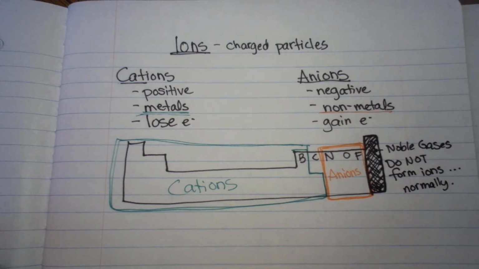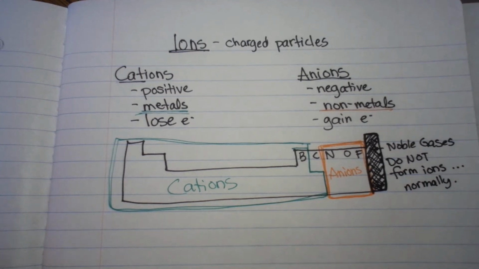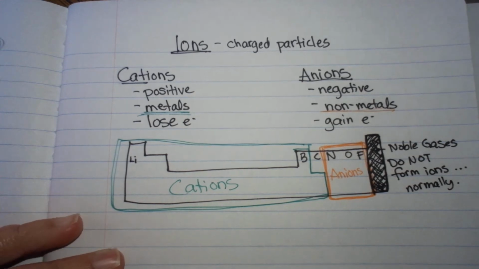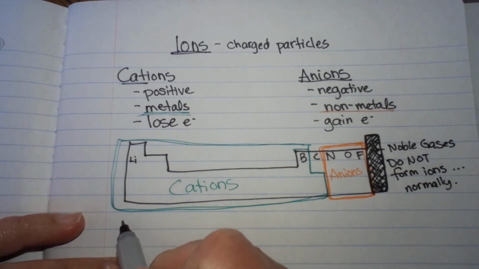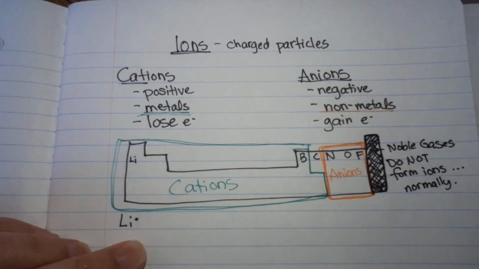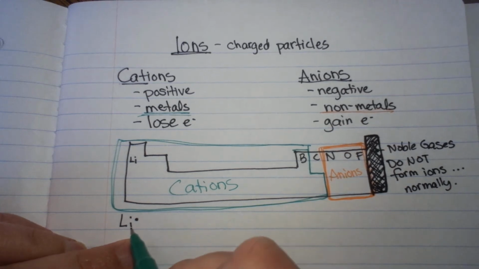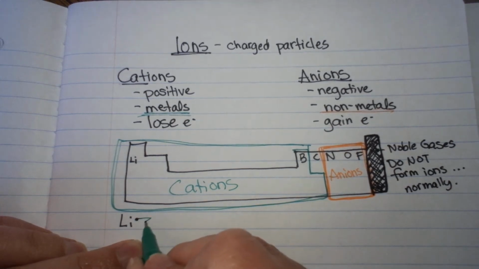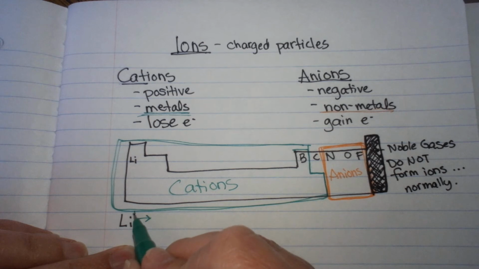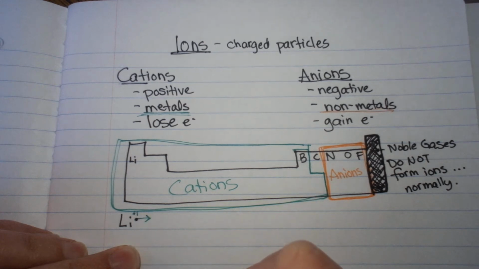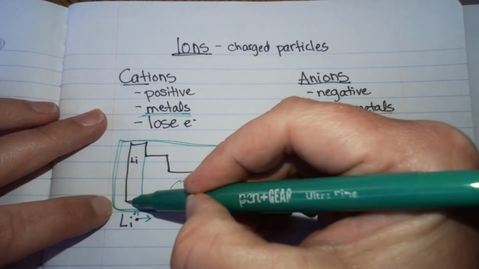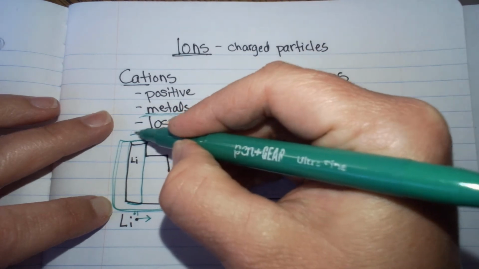So let's consider some of the elements that we have on the periodic table. We know that lithium is right here. Okay. Lithium has one valence electron. So is lithium going to gain 7 more, or is it going to lose that one? It's going to lose that electron. When lithium loses that electron, it's going to give it a +1 charge. This is another example of where families all behave the same. So everyone in this first family is going to form +1 ions.